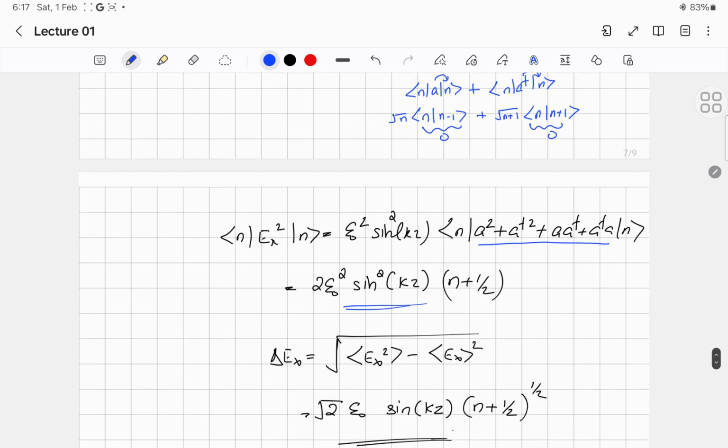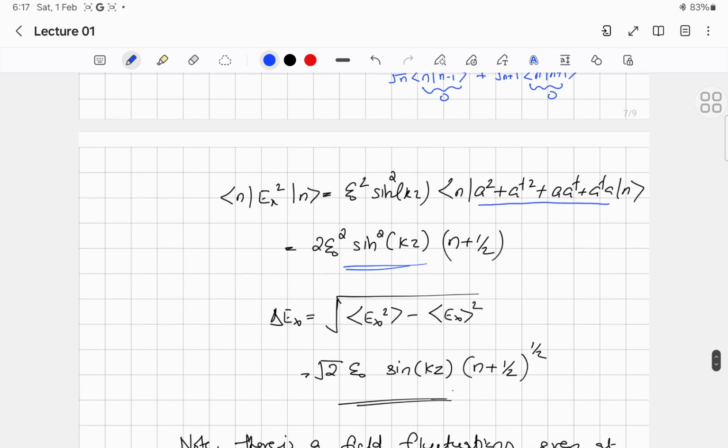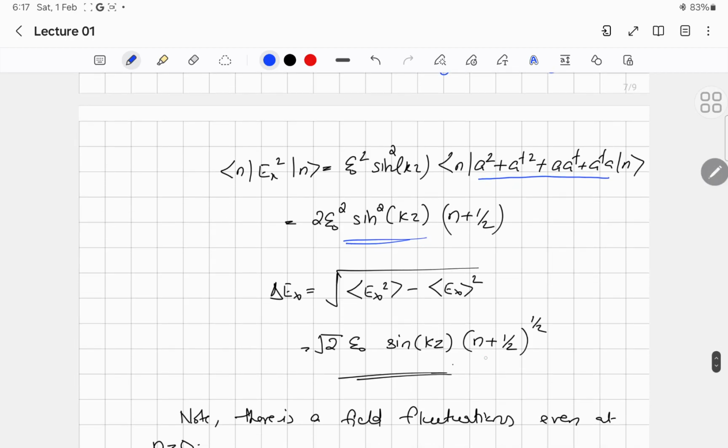So if you find the uncertainty in the electric field, you can see that this uncertainty is non-zero. So for the Fock state, although it has a definite energy and definite photon number, the uncertainty in the electric field is non-zero, and there is uncertainty even when n is equal to 0. n equal to 0 is usually called the vacuum state. There is no photon.